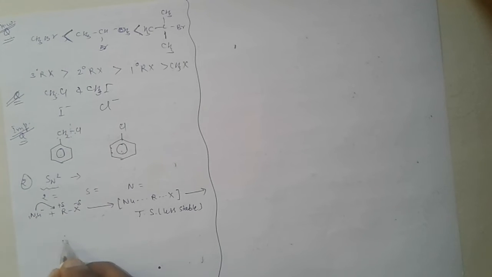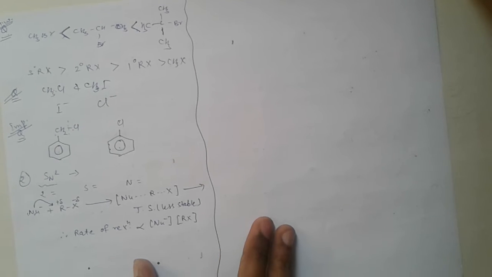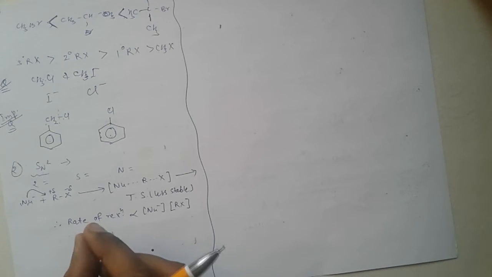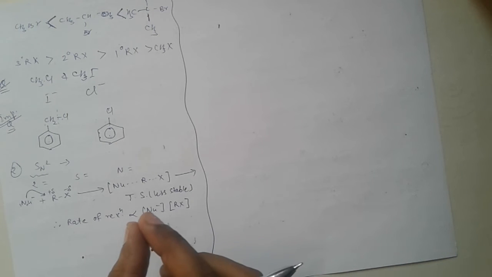So the rate of reaction is directly proportional to the concentration of nucleophile times the concentration of haloalkane molecule. It means it is a second order reaction. In SN2 reaction, the configuration of the product becomes opposite to the orientation of the reactants.